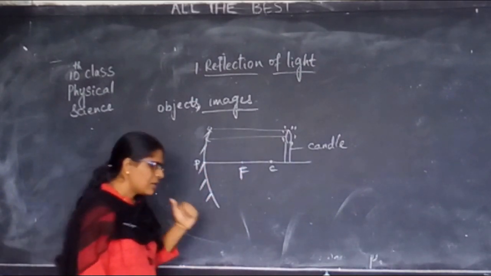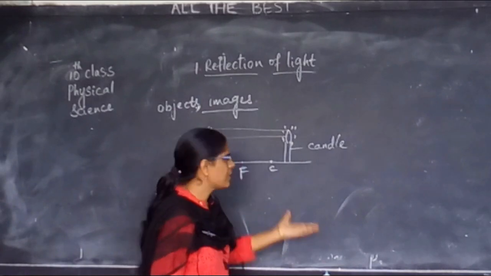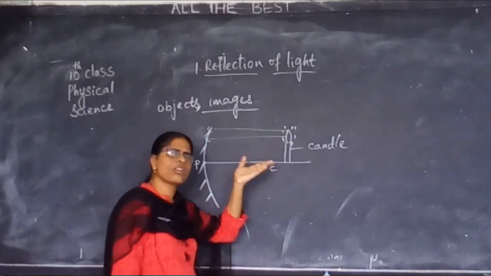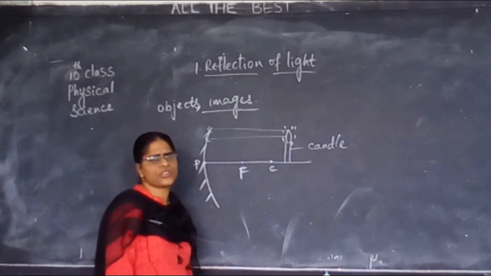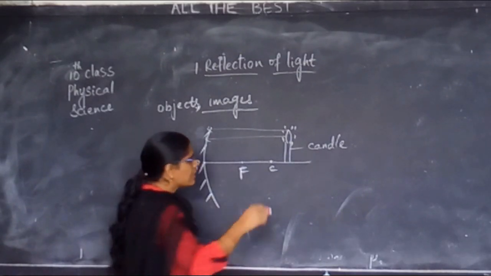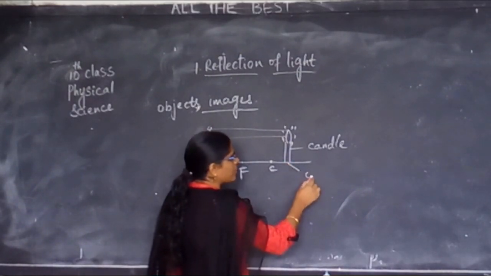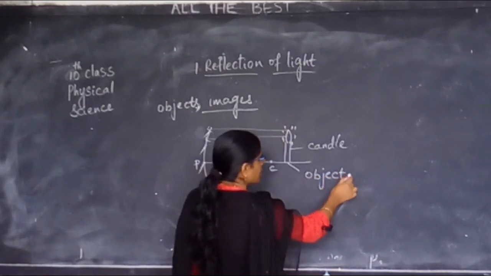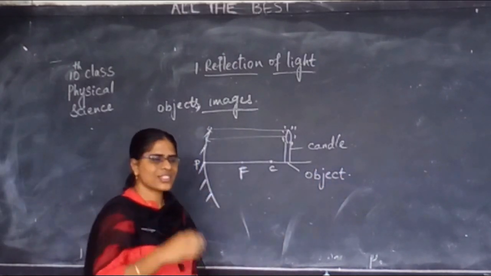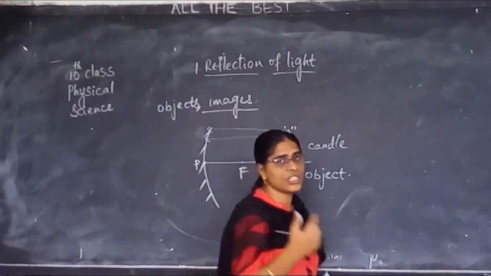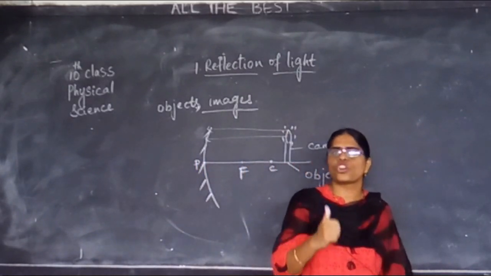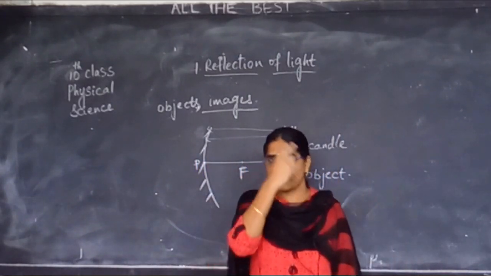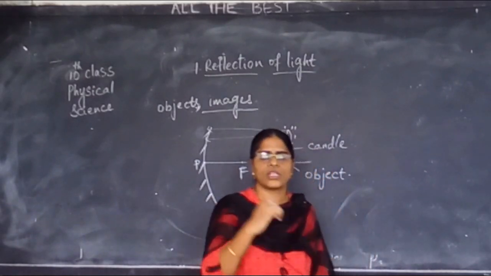Yes. Now, whenever a candle or a light, whichever thing you are keeping, we always call it an object. If you are seeing your face in the mirror, where is the object? Your face is the object.